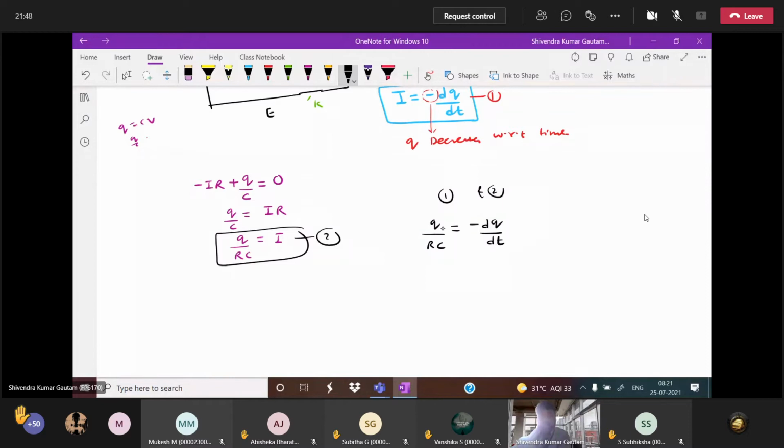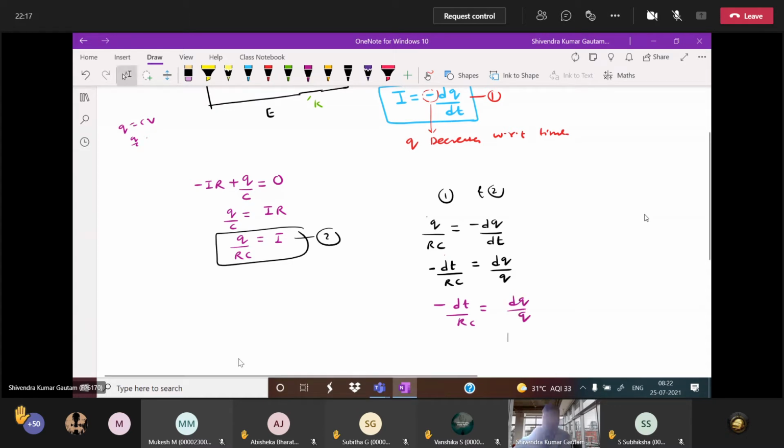Now you have to solve a little bit. See, dt you take this side, q you take this side. Can I write dt by RC? The minus also I'm taking this side. So minus dt by RC is equal to dq by q. Is this clear to everyone? Now integrate both sides: minus dt by RC is equal to dq by q.